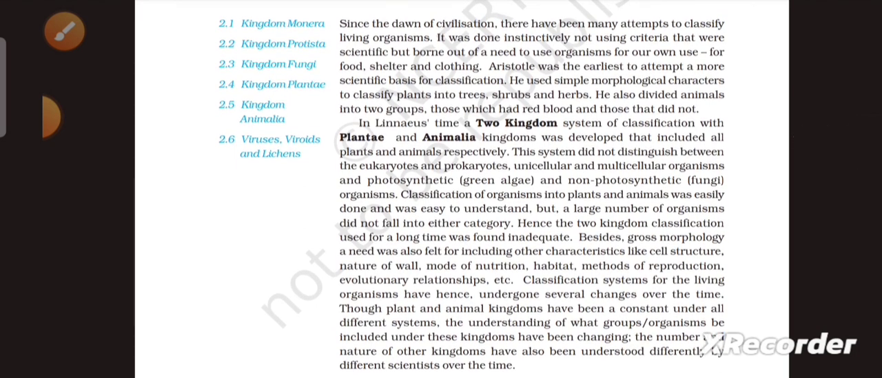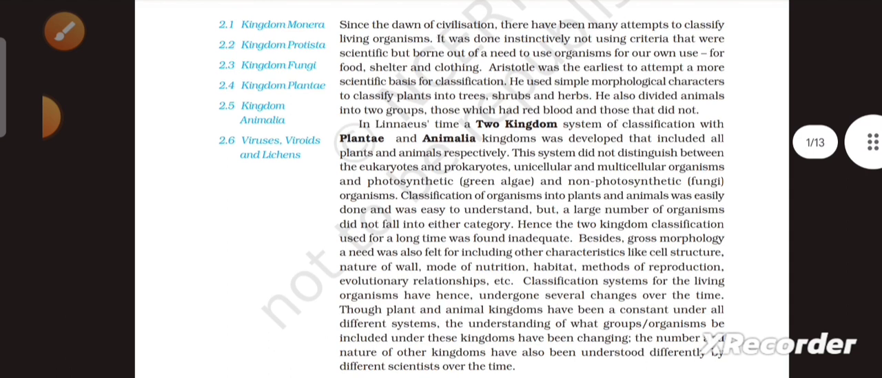In Linnaeus' time, a two kingdom system of classification with Plantae and Animalia kingdom was developed that included all plants and animals respectively. This system did not distinguish between the eukaryotes and prokaryotes, unicellular and multicellular organisms, and photosynthetic, that is green alga, and non-photosynthetic, that is fungi organisms.